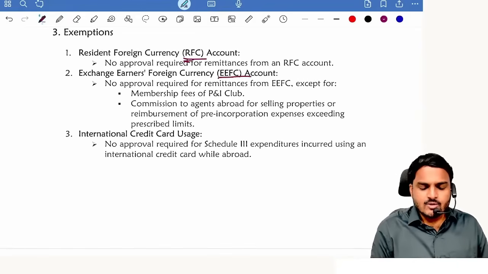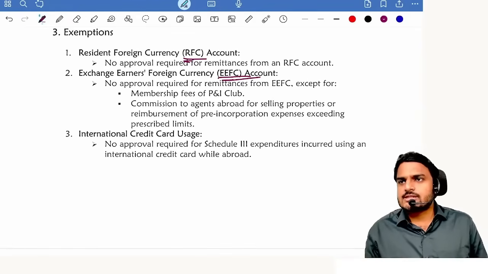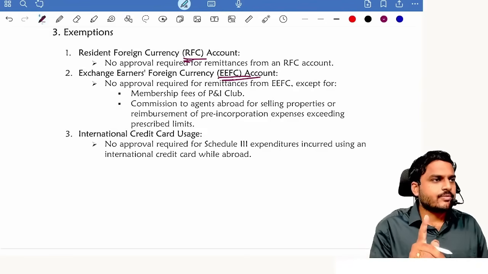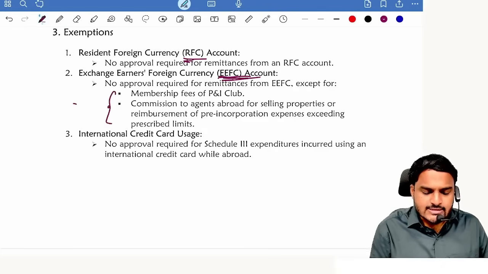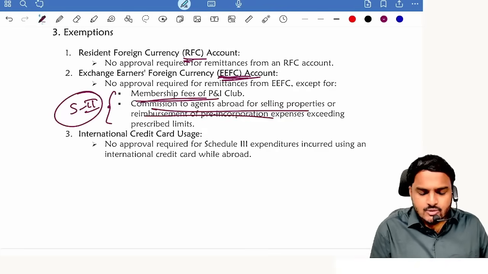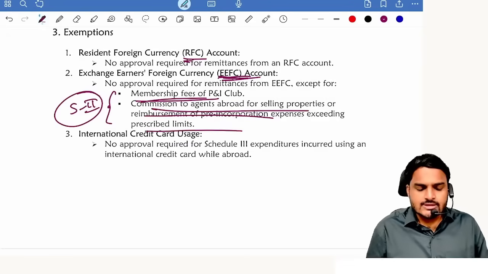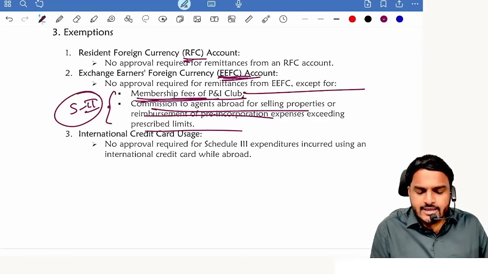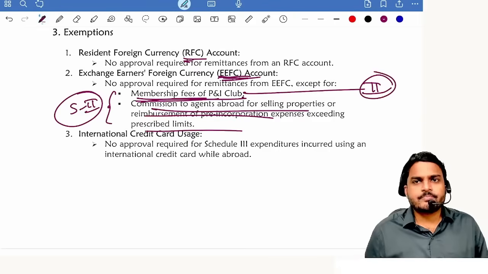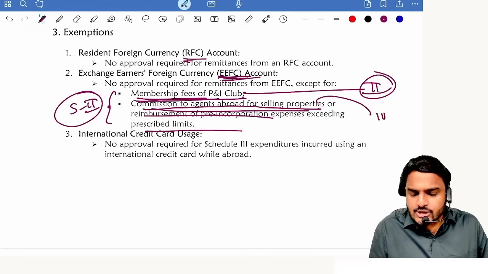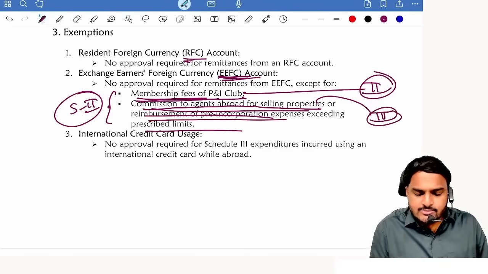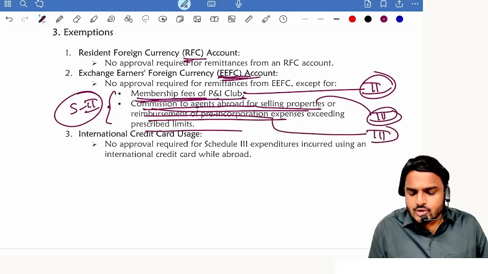Next one, exemptions. RFC accounts, EEFC accounts, these restrictions will not apply, but schedule 1 will apply. Now coming to EEFC accounts, there are two things in schedule 2 and schedule 3 for which you have to take permission. What are those things? One is membership of P&I club, which is covered in schedule 2. Next one, commission to agents abroad for selling properties, this is schedule 3. And reimbursement of pre-incorporation expenses, this is schedule 3.